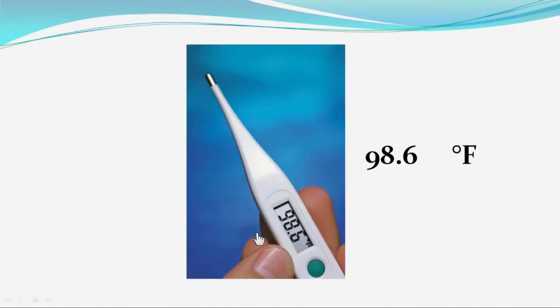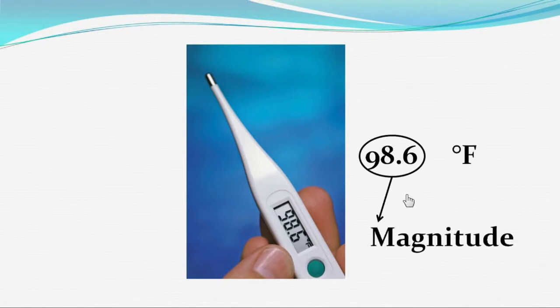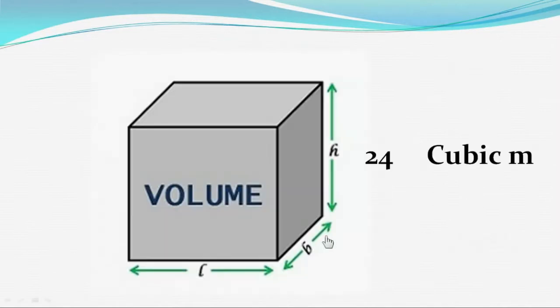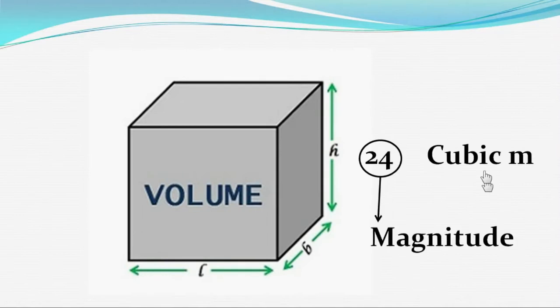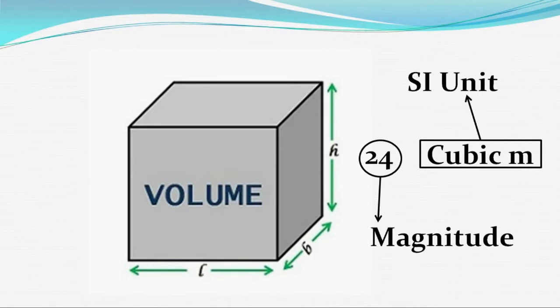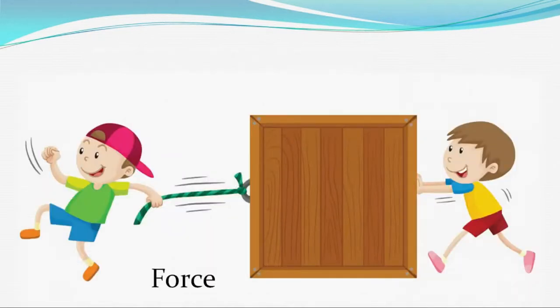This thermometer shows the temperature 98.6 degree F. 98.6 is the numerical value, and this is known as magnitude, and degree F is the unit in which we are measuring the temperature. The volume of this box is 24 cubic meter. Again 24 is the numerical value, and this is known as magnitude, and cubic meter is the SI unit.